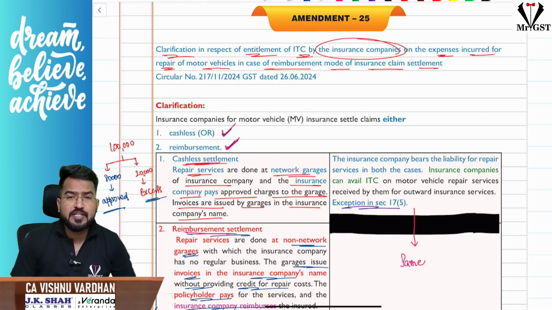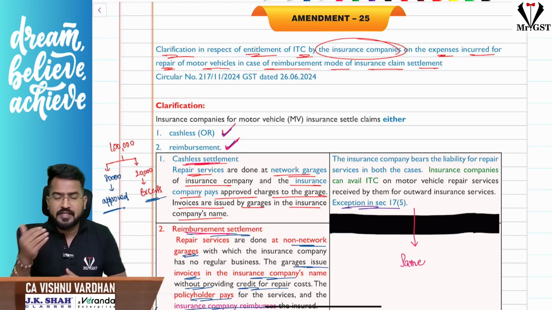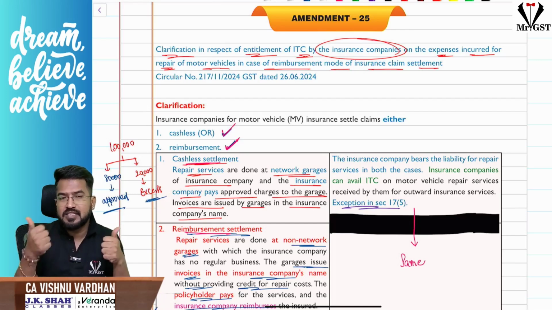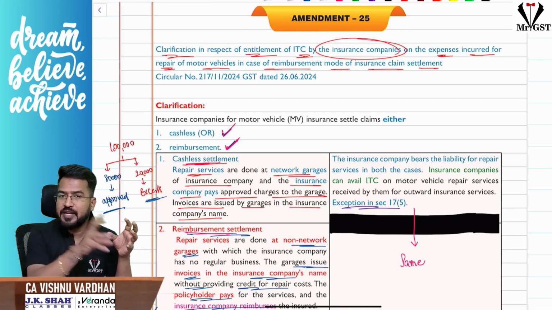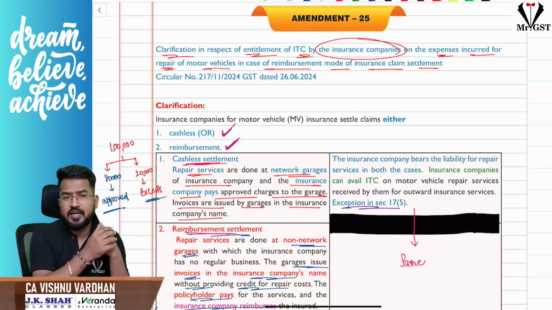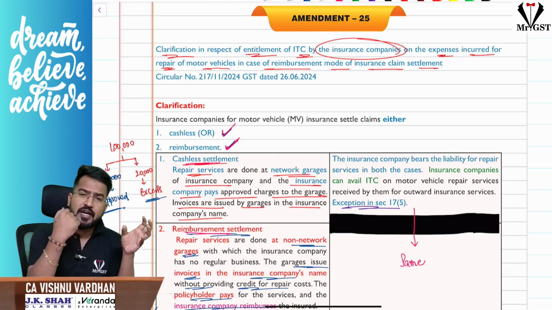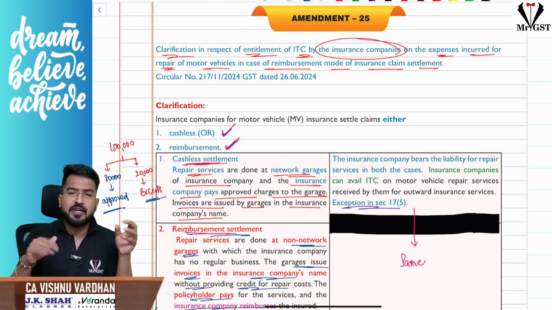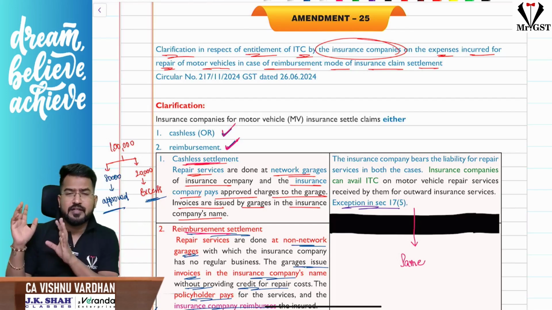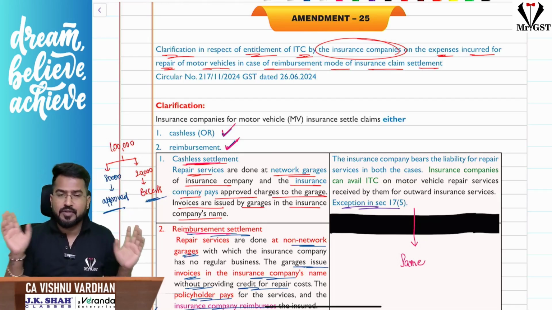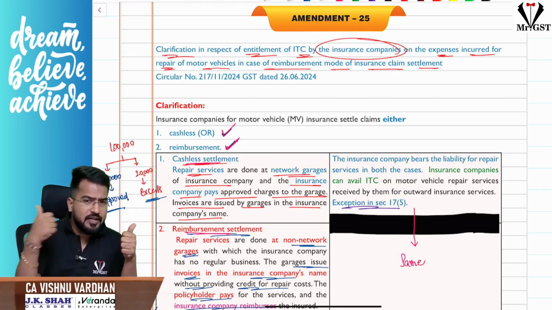Now the next amendment is with respect to the insurance companies. Normally, you know, when there is any accident, etc., for the repairs, the insurance companies will make settlements, correct? For this, sir, the insurance companies will bear the cost of repairs. In this, sir, there are two types of settlements. One is cashless settlement, the other is reimbursement. In cashless settlement, the vehicle will be taken to the garage which is within the network or within the arrangement with the insurance company. That garage will do the repairs and maintenance or whatever servicing and raise the invoice to the insurance company, and the insurance company will make payment. Or the customer will get the repair done in any other garage which is not within the network of the insurance company and will submit the bill, and the insurance company will reimburse the amount.